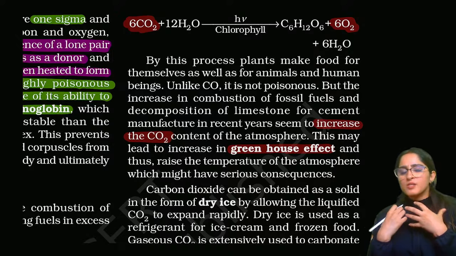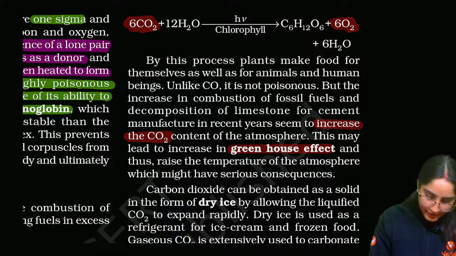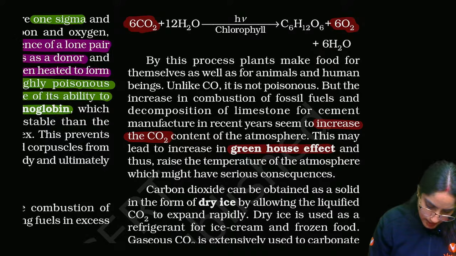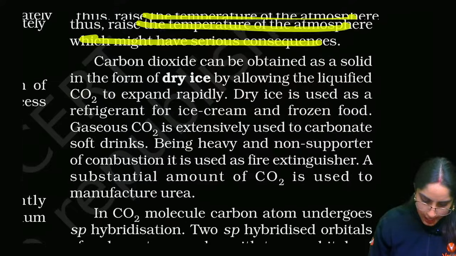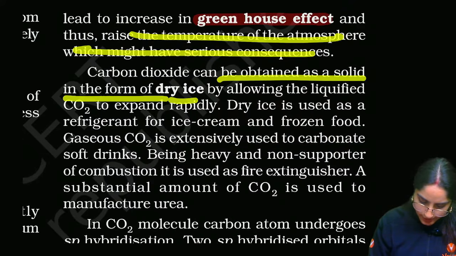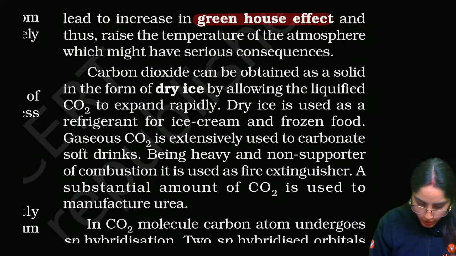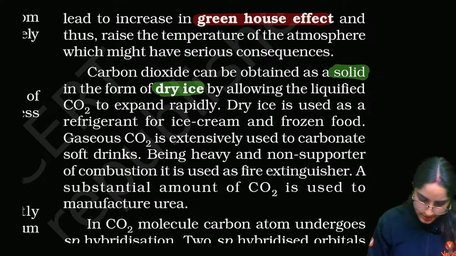It's not poisonous, but it's also not good for the environment, right? It's a slow poison, you can say. Thus, it raises the temperature of the atmosphere, right? Carbon dioxide can be obtained solid in the form of dry ice. There is also a solid form, solid carbon dioxide, that is called dry ice.